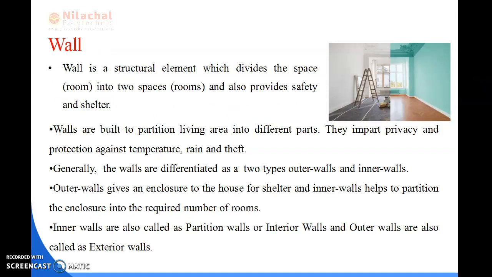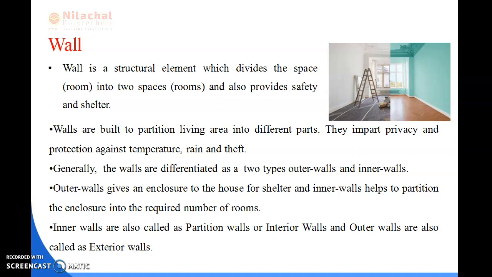So first we will be reading about walls. So what do you mean by a wall? All of us have seen walls in our houses, in our offices, or in any of our buildings. We can say that a wall is a structural element which divides the space into two spaces and also provides safety and shelter. Walls are also built to partition the living area into different parts. They impart privacy and protection against temperature, rain, and theft.